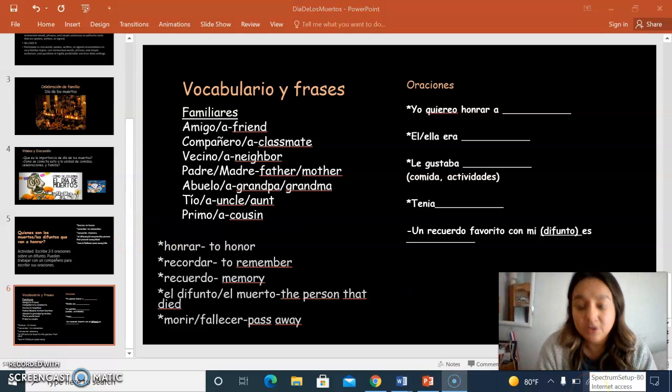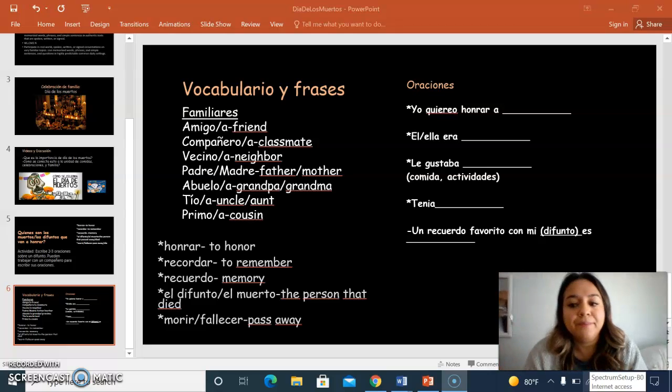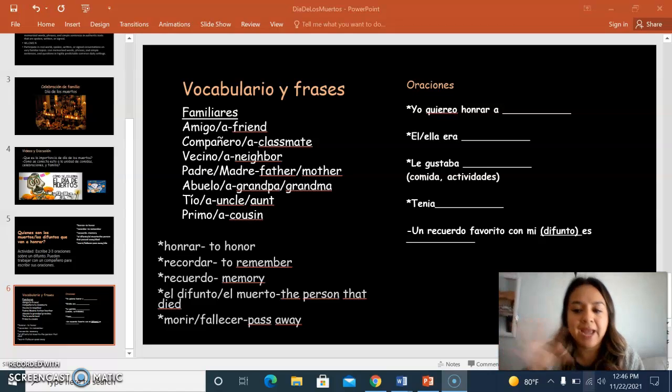If you have any questions or any feedback or any ideas, please let me know. I have a list of ideas of things that I would want to do for Dia de los Muertos with the students. So, I think this is a good start.